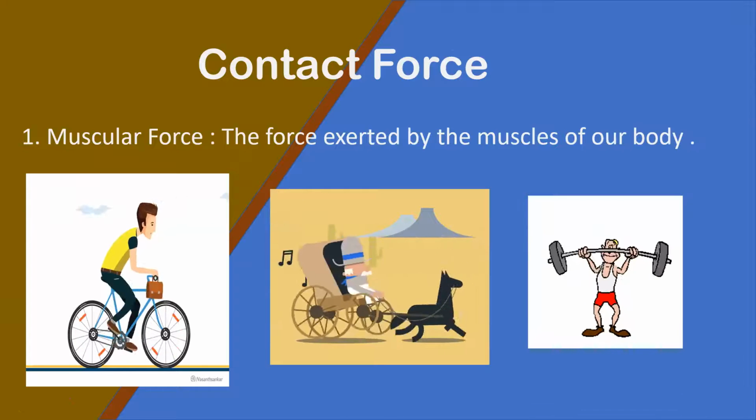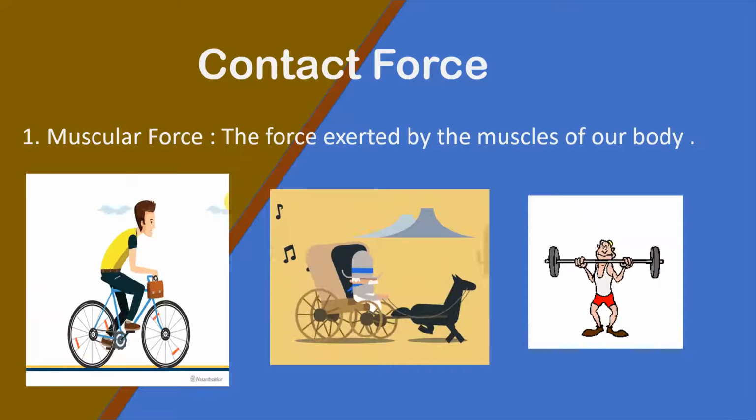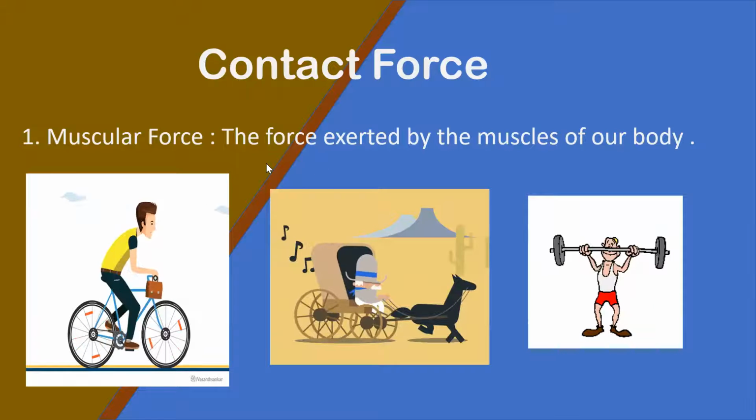Look at the example here. In the first example, the man is paddling. He is applying his muscular force to move the object. So this is also an example of contact. He is in contact with the object so that it changes position.